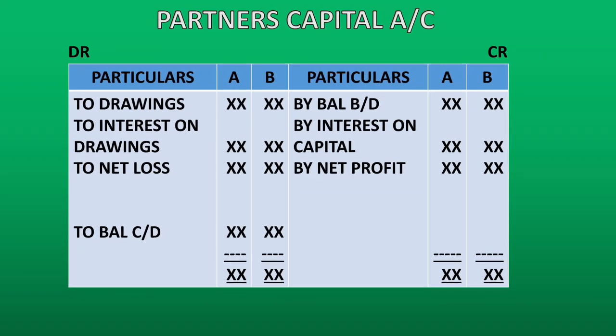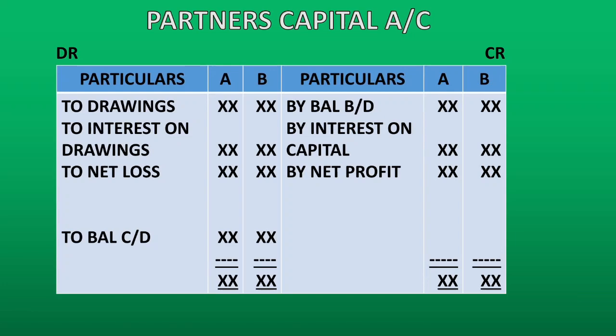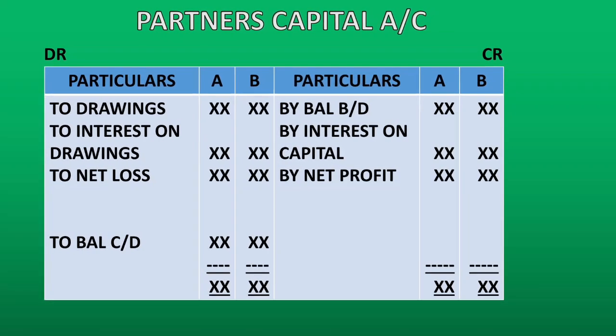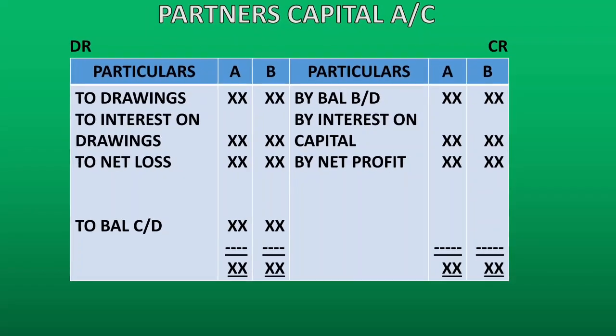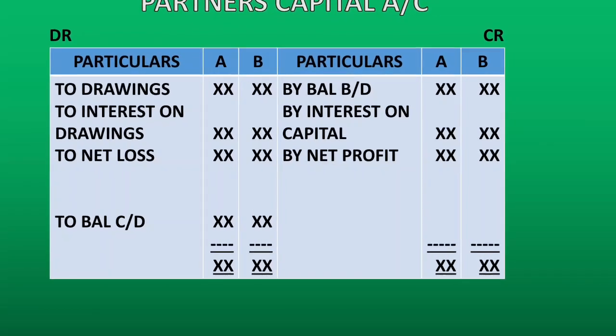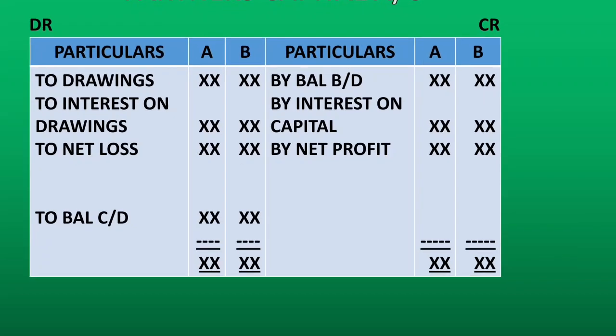Once all the adjustments are recorded in the capital account, we close partner's capital account. Partner's capital account has a credit balance and it is transferred to the liabilities in the balance sheet.